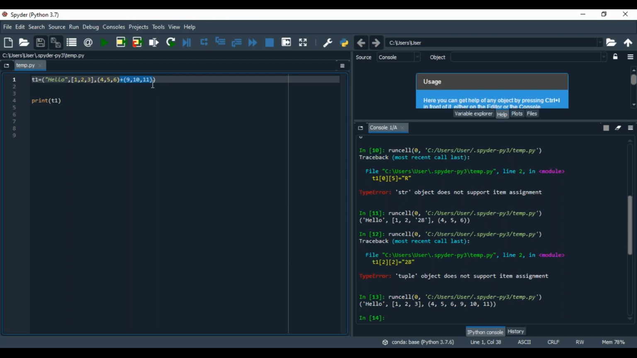See now, I can put here plus 1, 2, 3. 1, 2, 3 plus here.